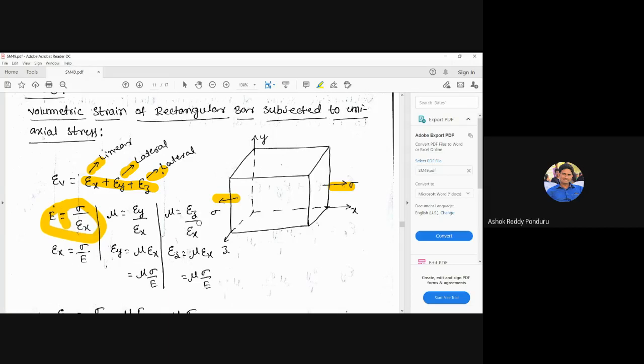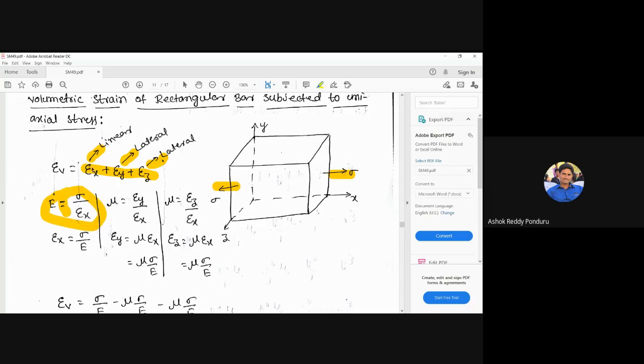Next, we can find out epsilon z here. Same expression we can use. Mu is equal to lateral strain divided by linear strain, epsilon z divided by epsilon x. From this expression, epsilon z is equal to mu into epsilon x, and epsilon x is sigma divided by E. Like that, we can find out epsilon x, epsilon y, and epsilon z. Those values are substituted in the epsilon x plus epsilon y plus epsilon z expression, then we will get epsilon v, the volumetric strain.